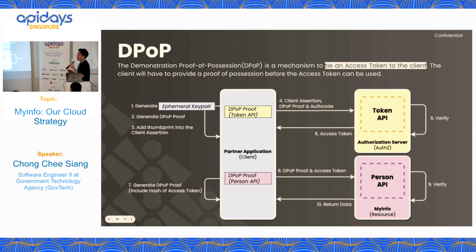So what if I have an attacker who managed to steal the access token? Although unlikely, but just what if, because my security team always likes to ask me this kind of question. So I have to think about how to explain, close all the loopholes. What if an attacker managed to steal the access token, then tries to call my resource API directly? How can I prevent it? Will it work? No, because the attacker will not have the key pair that our partner created at the start. So the DPoP proof he created for the person API will not be correct. My resource server will know when validating the request, and I will reject it.